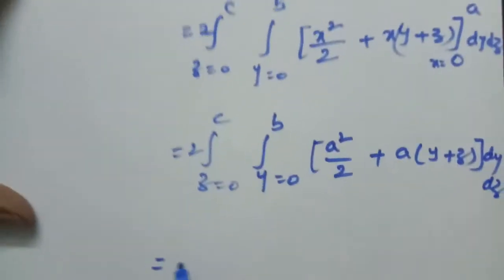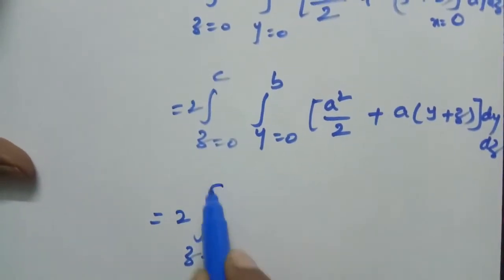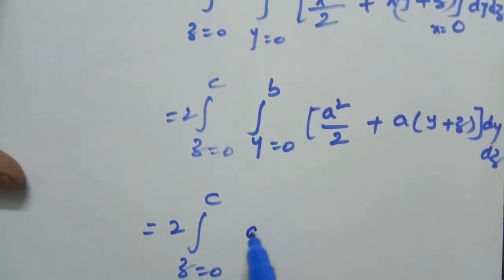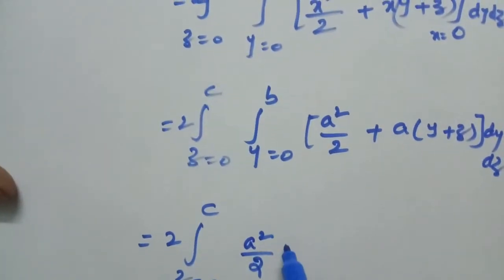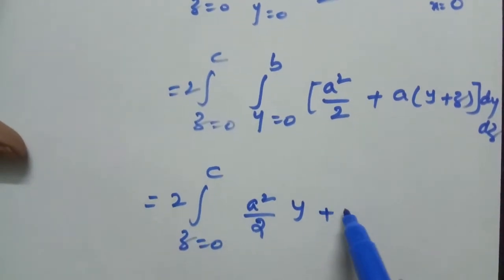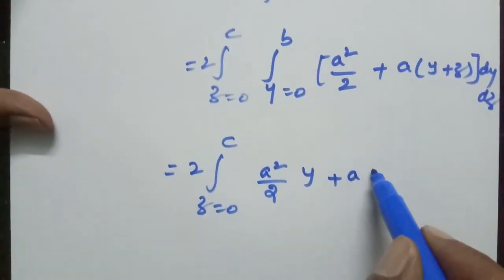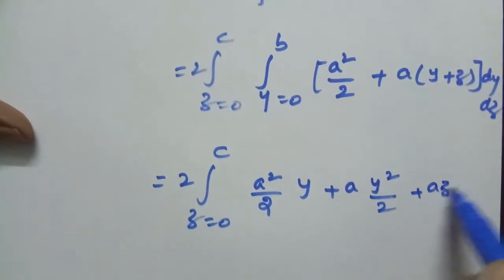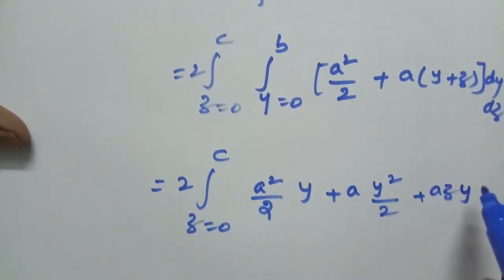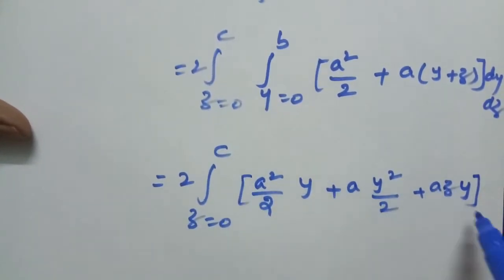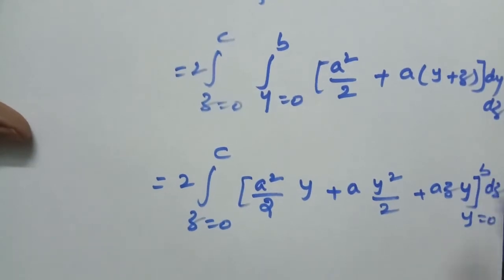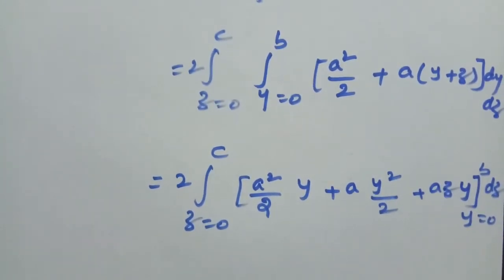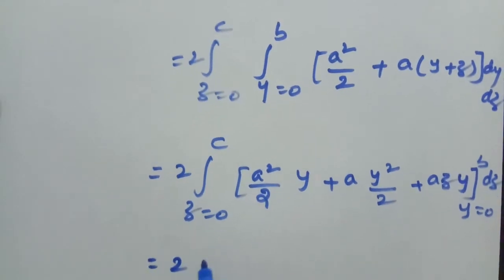Therefore this is again 2 into the integral z equal to 0 to c, integrating with respect to y, keeping z as a constant: a square by 2 into y, plus a into y square by 2, plus a into z into y, with limits y equal to 0 to b. Next integrate with respect to z.